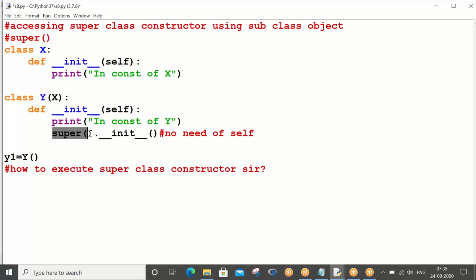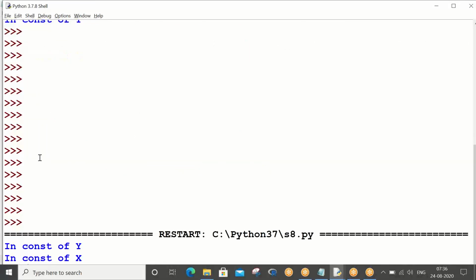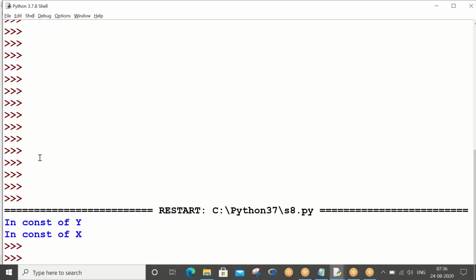So where I am writing this super method, we will always write it in the subclass, not in the superclass. Okay, so now if I call y1 is equal to Y, Control S, the object got created, and automatically the constructor gets executed. But what happens, you see the previous output and this output, both the constructors got executed, right?